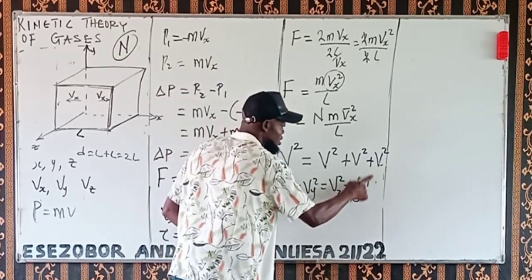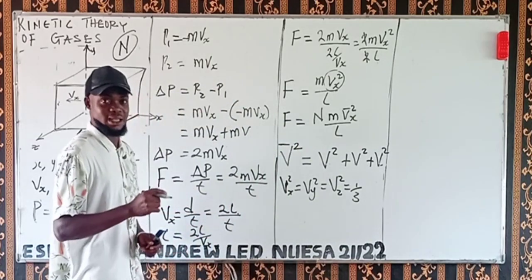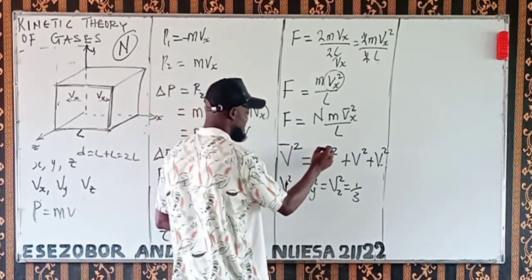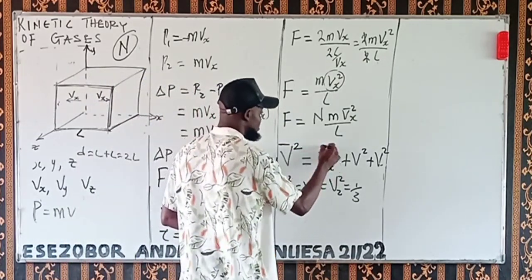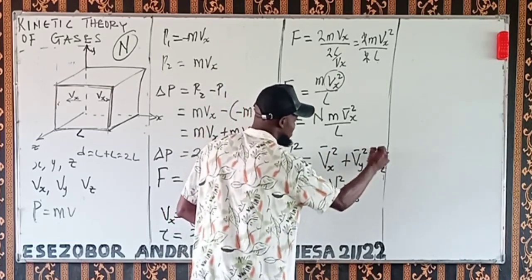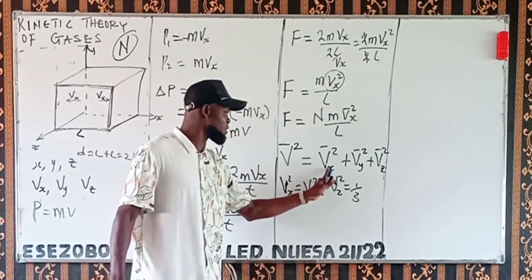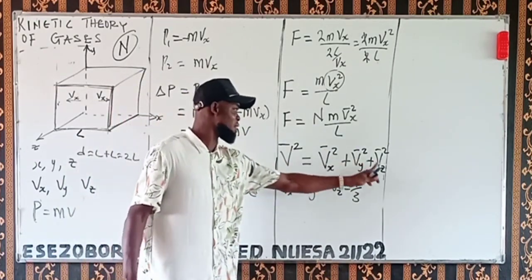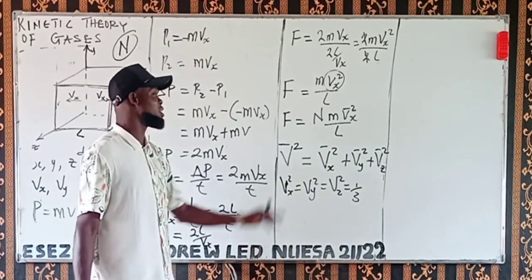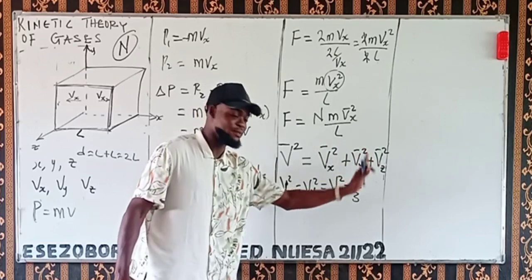Now this is the average. We are taking the average of the total number of x, the total number of y, and the total number of z. What do we mean by average? The average of all the velocity moving in the x, all the velocity moving in the y, all the velocity moving in the z, add everything together.